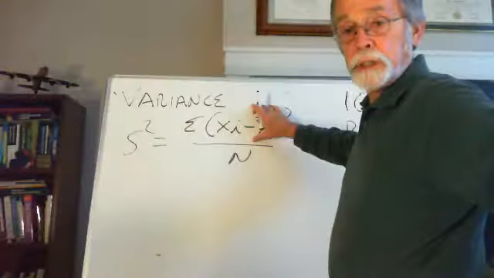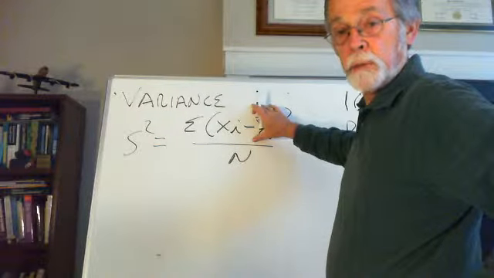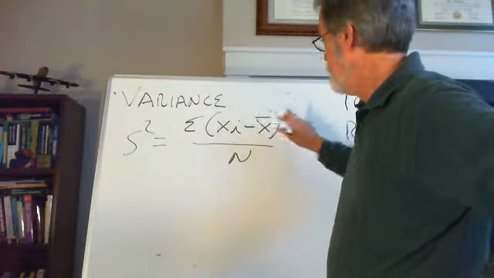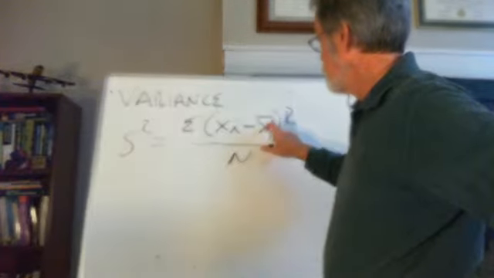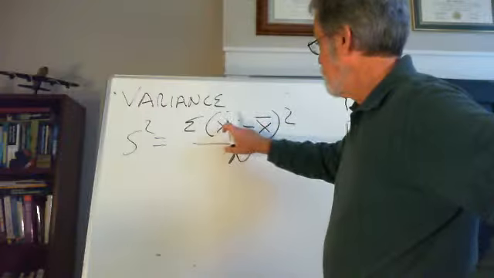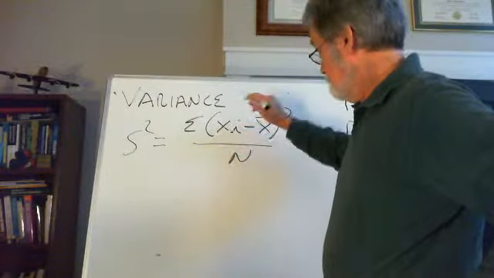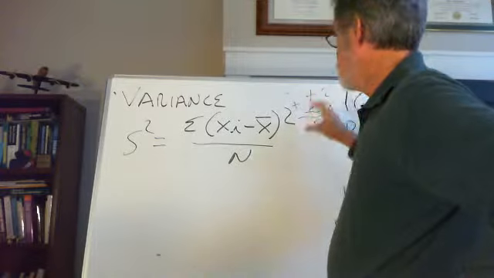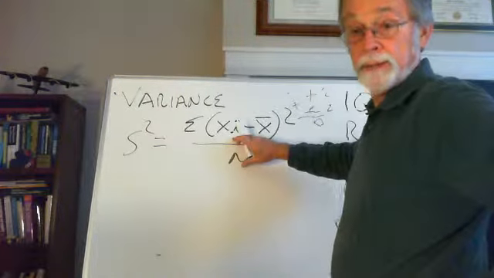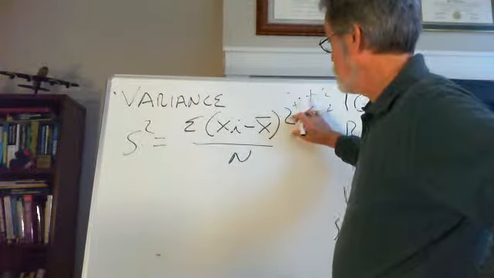This is what we did at the end of chapter 3 to try and get our minds around how we can capture the variance around the mean. If we simply subtracted the x bar from the xi, where we had the pluses at the top and the zeros and the minuses here, and then we added those up, we got a big zero. We saw how that was. So we squared it, and then we got this numerator, basically. That's the same thing we saw at the end of chapter 3.